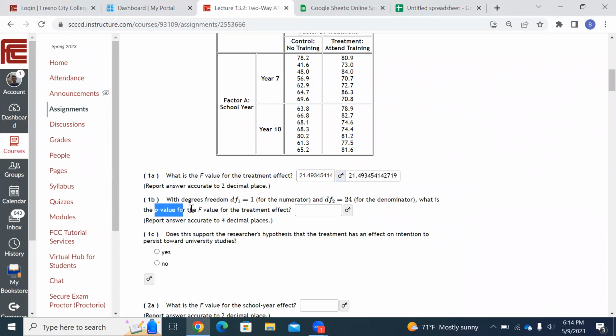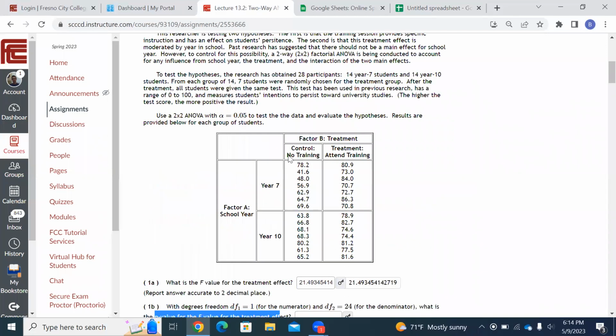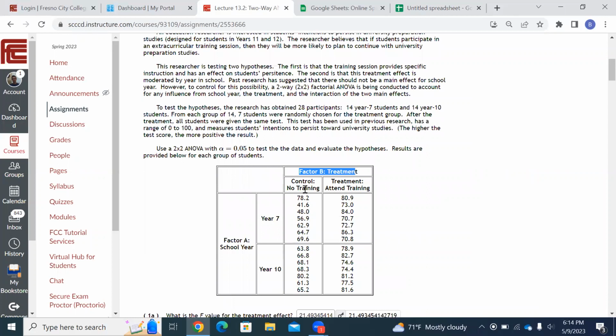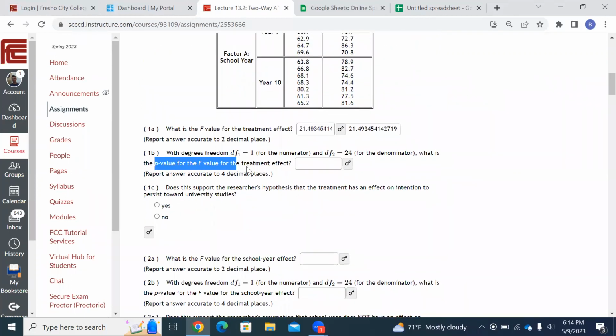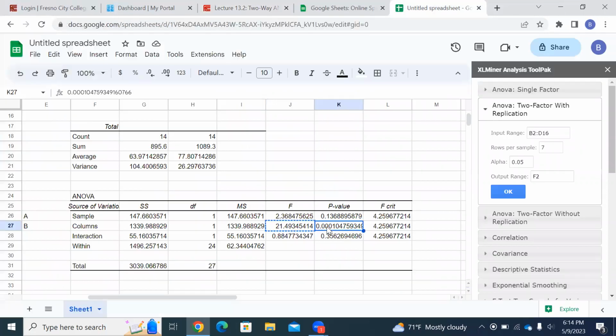Now it wants the P value for treatment. Again, treatment is B. See up here? Treatment is factor B. So it wants the P value for treatment. So it wants the P value for B. Let's go back over here. It'd be that number right there, right?